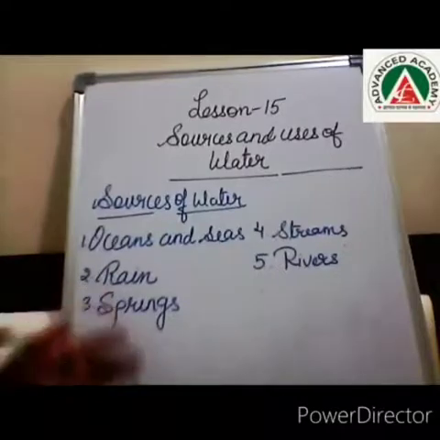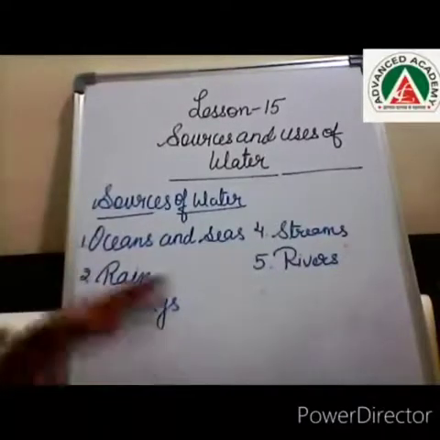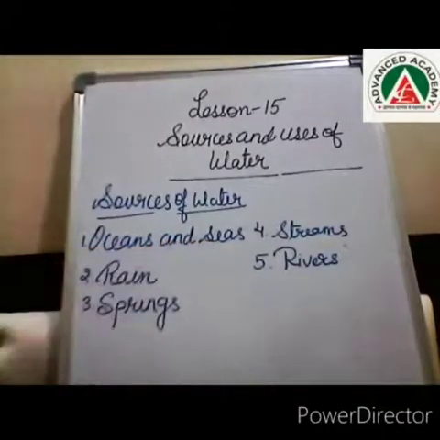Irrigation means for farming purpose. We cannot use ocean water and sea water for farming because a high amount of salt is present in that water. Rainwater is the purest natural source of water. It fills up rivers, canals, lakes, ponds and streams.